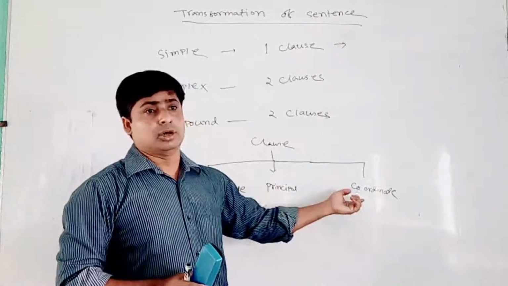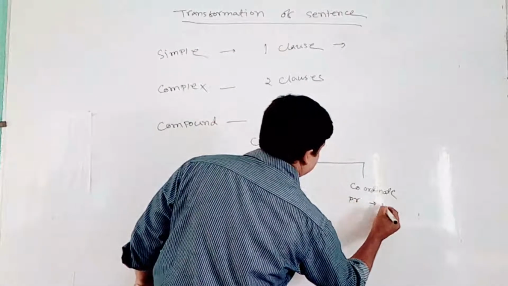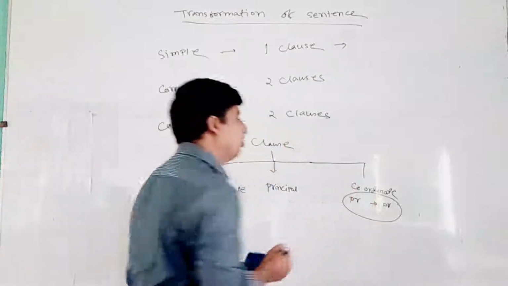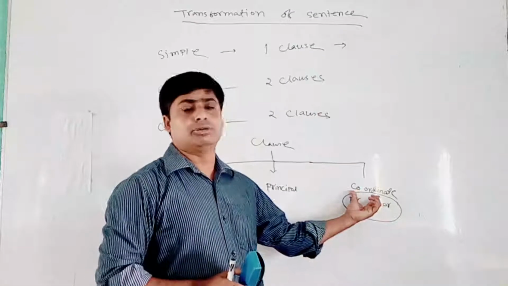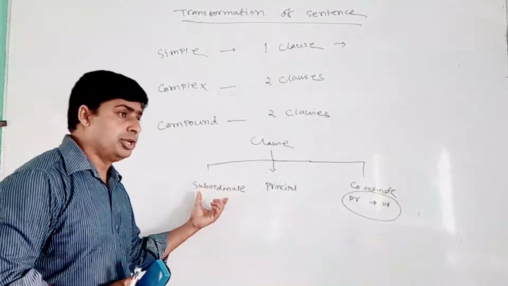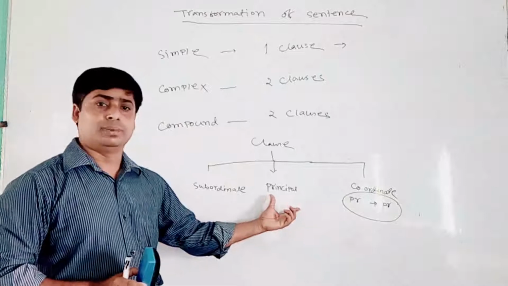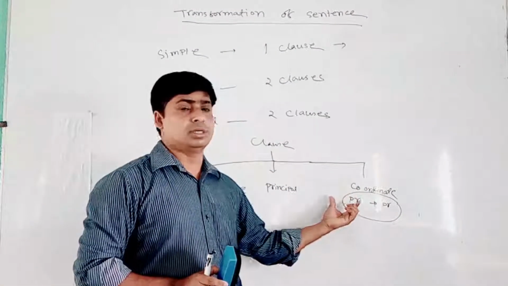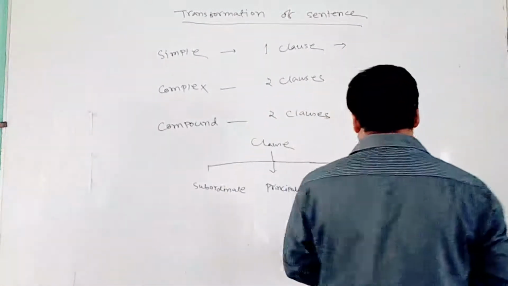And in coordinate clauses, I find two principal clauses combined. Two principal clauses combined make a coordinate clause.